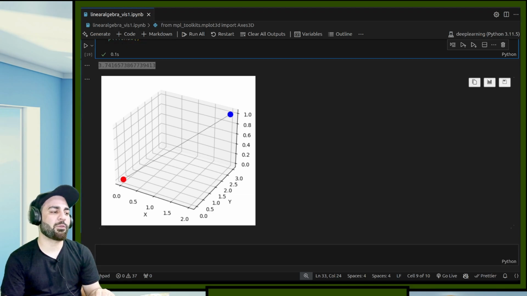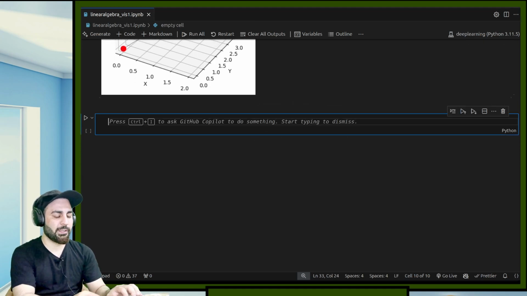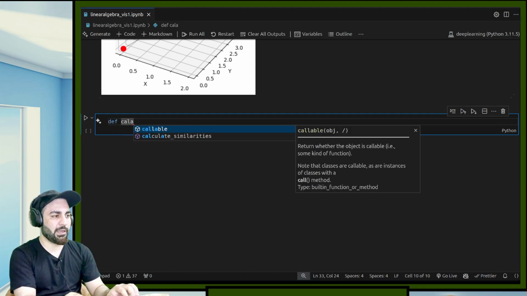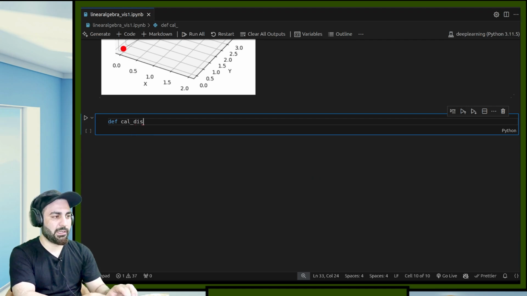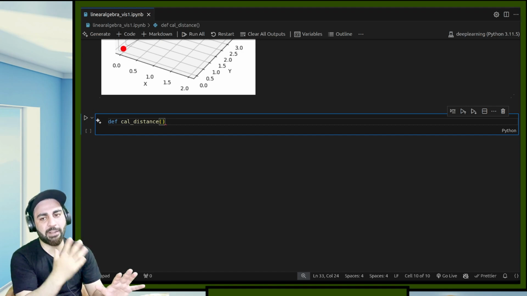Okay, no, how to calculate? If I just want to calculate distances, I can write a function for it. So let's suppose I'll write it like this: def calculate_distance. It's not every time that we want to just continuously do this norm. So what we can do is write a function to calculate distances.